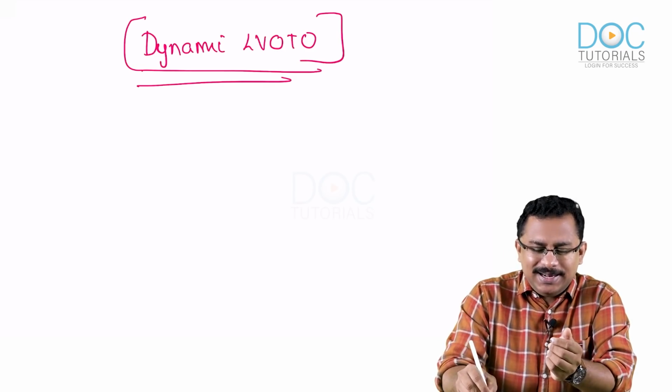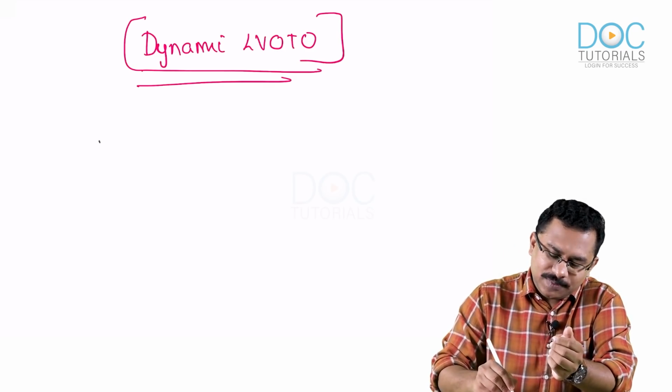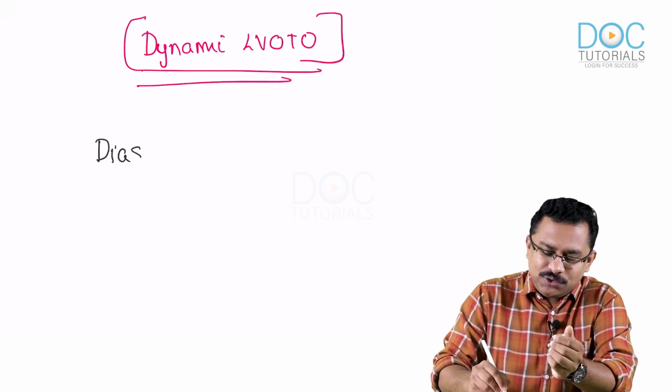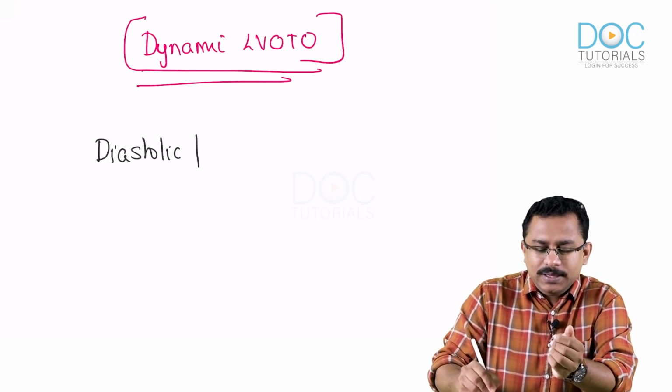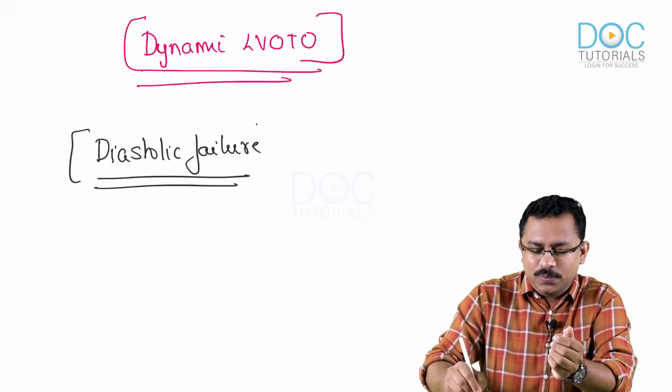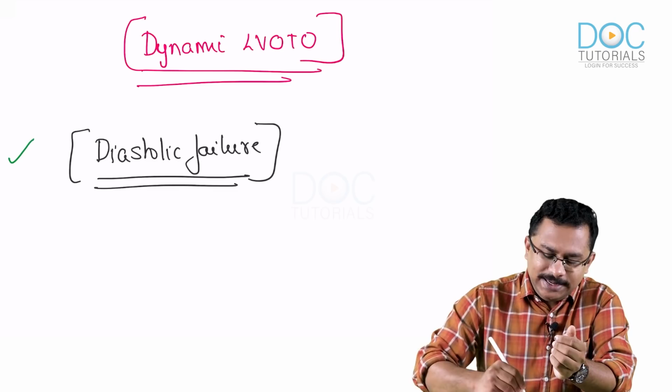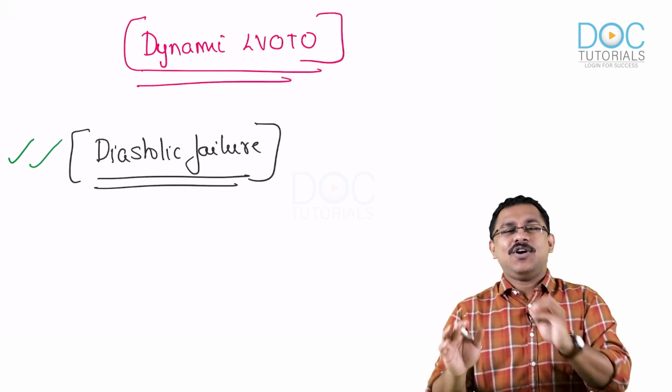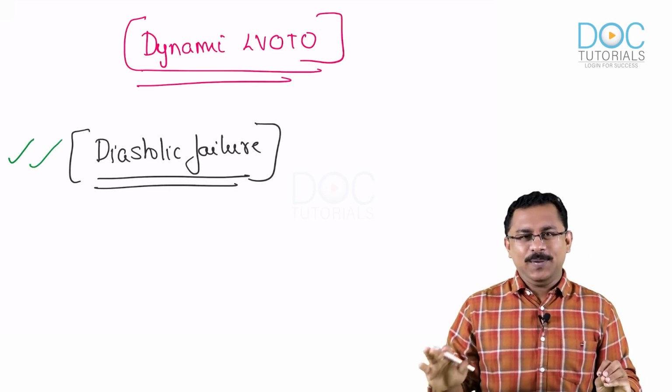So it is actually a diastolic failure that occurs. Yes, in late stages you can have systolic failure also, but very, very important, it is the diastolic failure that is the hallmark of a hypertrophic cardiomyopathy.